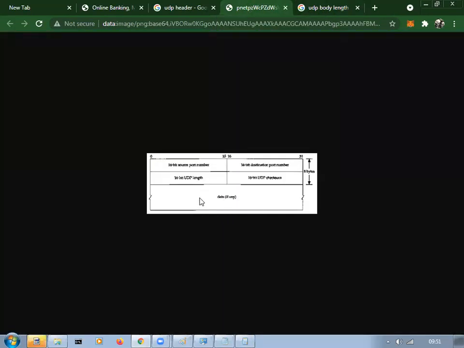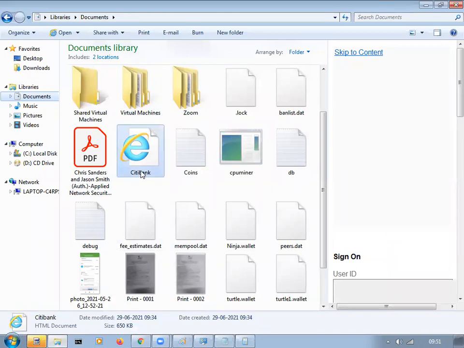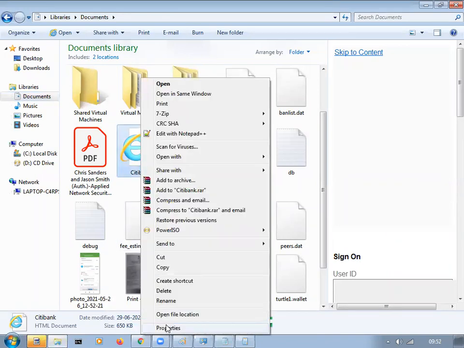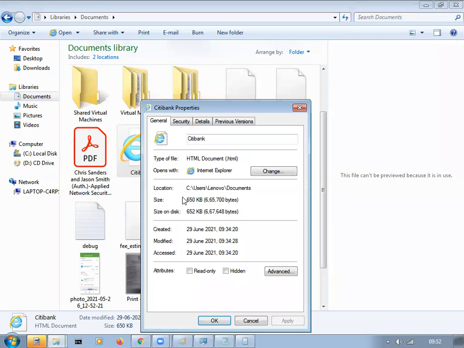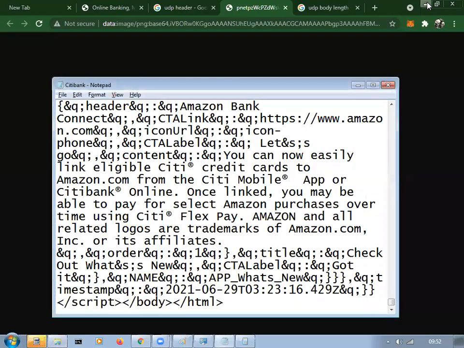Maximum 0.06 MB of data. Don't think it is very small. It is really a very good size for any kind of transaction, because if you take this particular web page's data, all these things, it is just 650 kilobytes. We are talking about 0.06 MB. Just calculate yourself, so you can carry a lot of data in that.